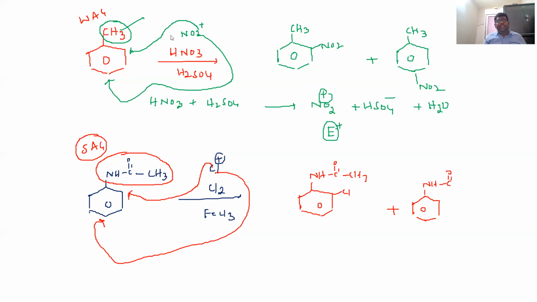So here it mainly depends upon the substituent. If the substituent is strongly activating, moderately activating, or weakly deactivating, definitely ortho, para product will be formed. Ortho, para product will be formed. For example, students, if the substituent is, for example, this, so this is the substituent.